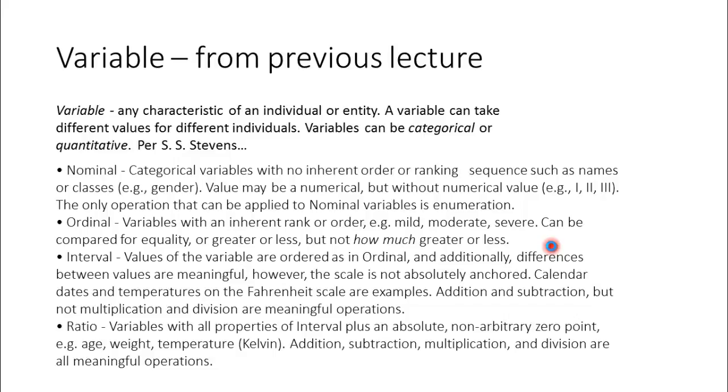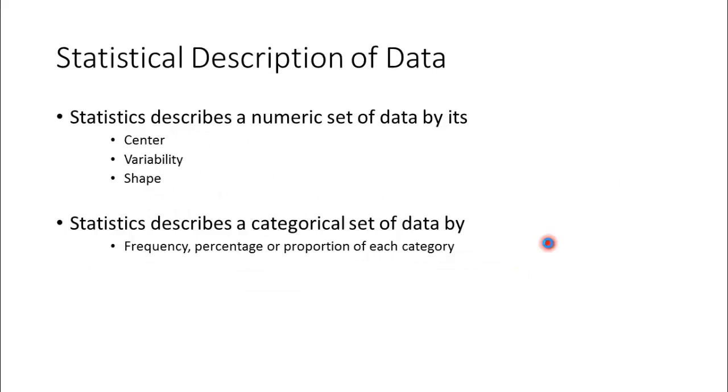Ratio. A variable with all the properties of interval plus an absolute, non-arbitrary zero point, like age, weight, temperature. All the other data that we see typically in maths data falls into the ratio category, and all the mathematical operations are meaningful. So I just picked this up from our last discussion. Nominal and ordinal are categorical data, and interval and ratio are numerical data. So wherever we go into box plotting or the histogram, we would treat them separately.